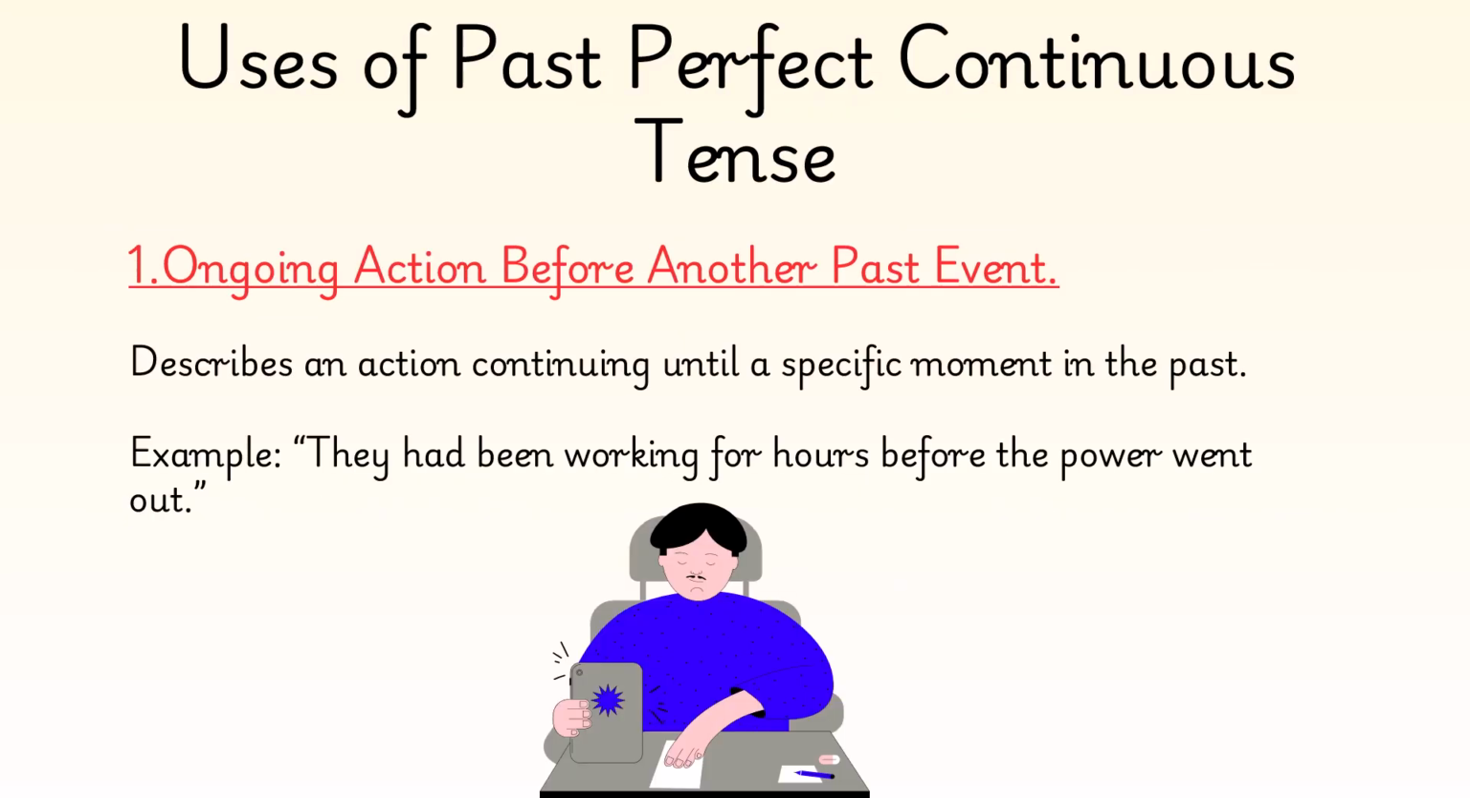Now, uses of past perfect continuous tenses. First of all, ongoing action before another past event. Means we have one action that is continuing until a specific point or specific moment in the past takes place. For example, they had been working for hours before the power went out. Means before the power went out, they had been working. Okay. So we have an action before another action takes place.